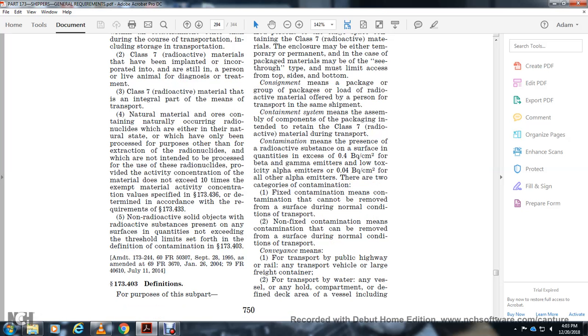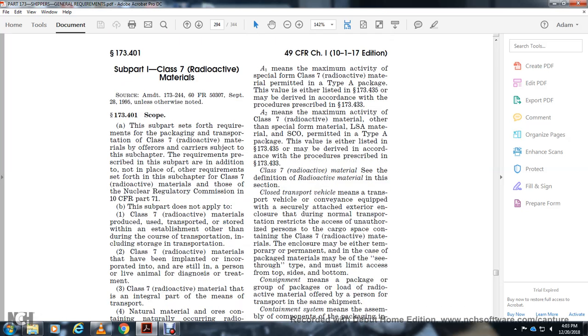173.403 Definitions. For the purpose of this part, A1 means the maximum activity of special form Class 7 radioactive material permitted in a Type A package, with the values listed in 173.435, that may be derived in accordance with the procedure described in 173.433. A2 means the activity of Class 7 radioactive material, other than special form material or LSA material, permitted in a Type A package, with the values listed in 173.435, derived in accordance with the procedure described in 173.433.